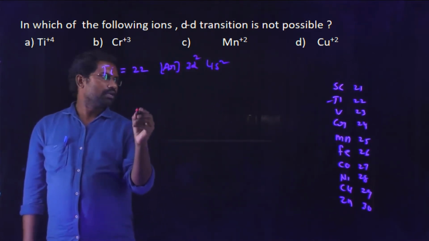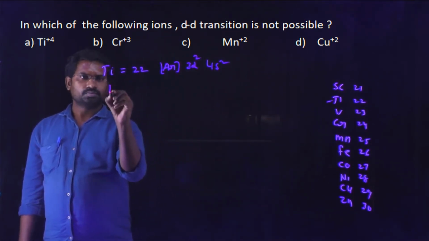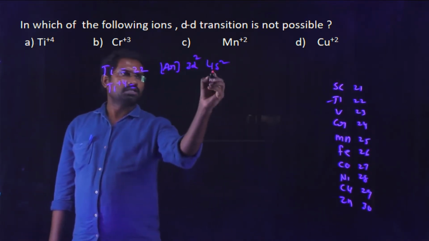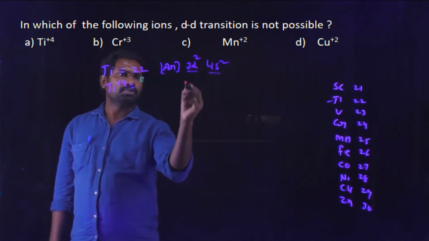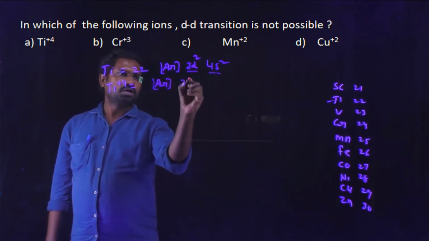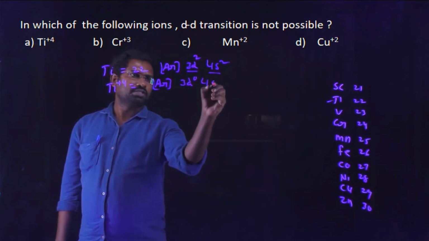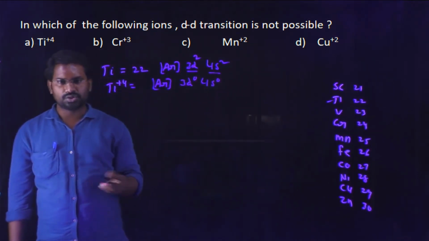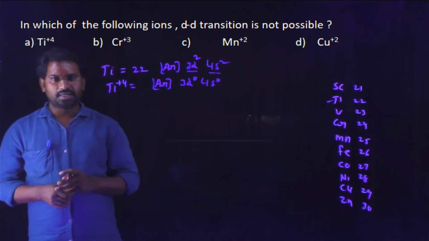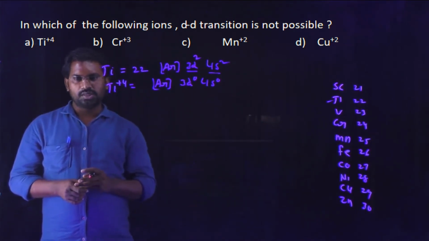In the case of Ti4+ state, it loses 4 electrons, 2 from the 4s orbital and 2 from the 3d orbital. Therefore it gains the configuration argon 3d0 4s0. So the number of unpaired electrons is 0. Therefore we simply say that titanium does not undergo d-d electron transition.